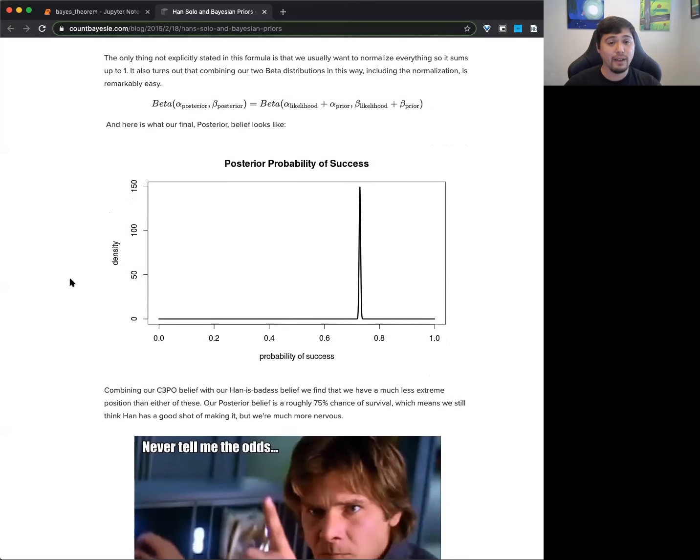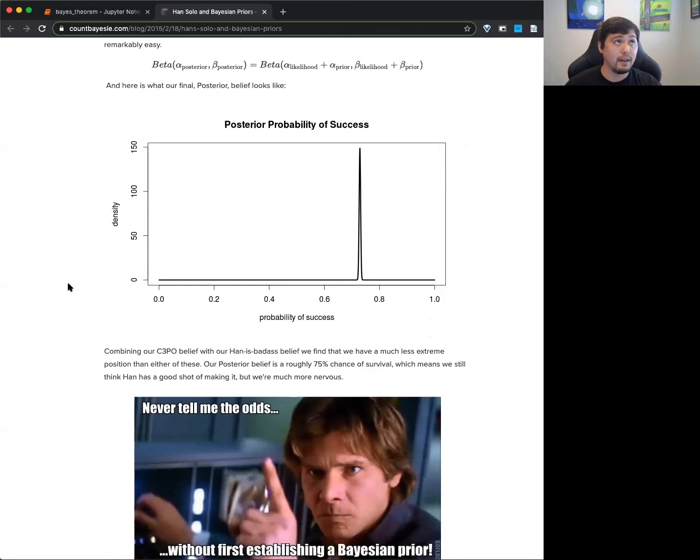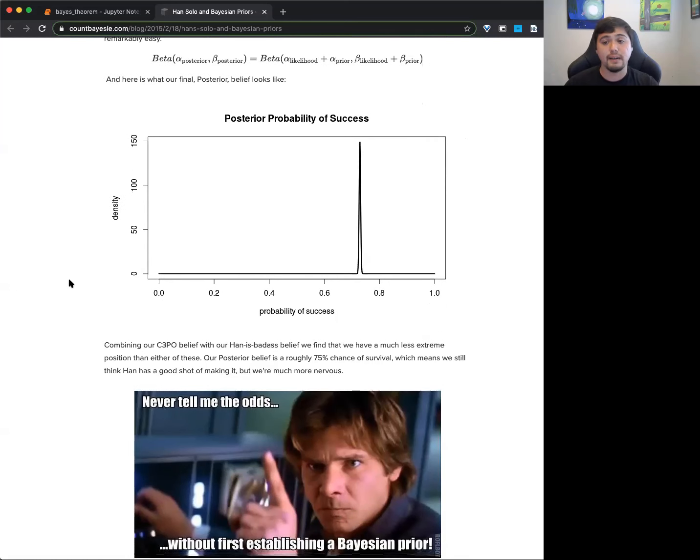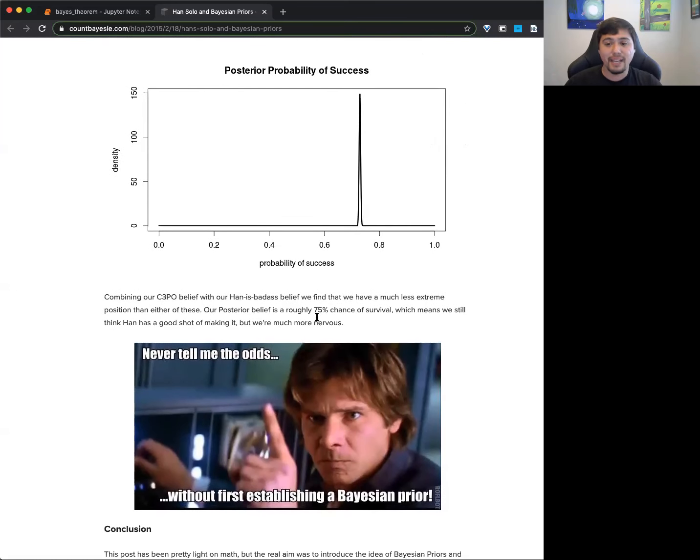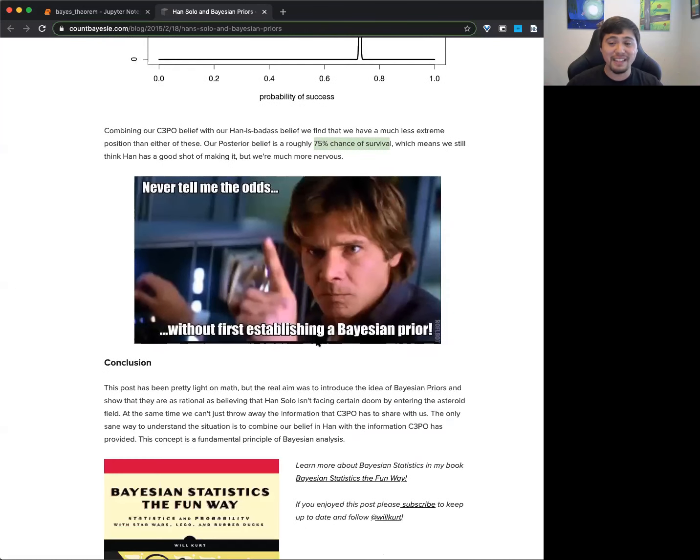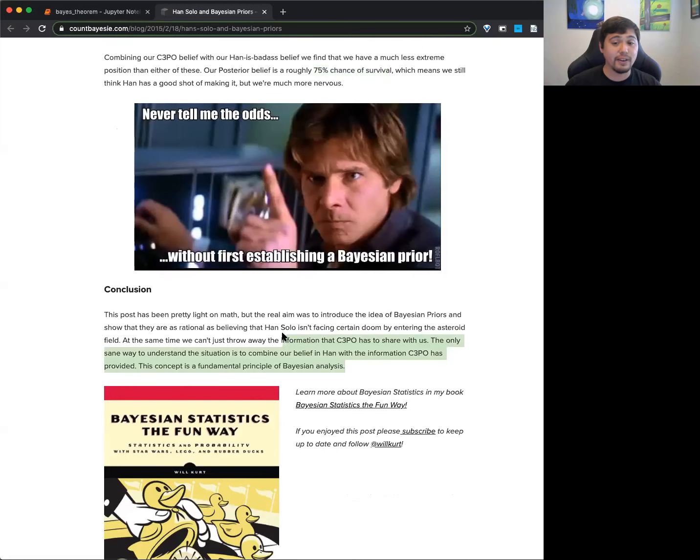So after we talk about Bayesian statistics, Bayes' theorem basically ends up being about a 75% chance of survival, based on the numbers this person assigns for how good a pilot Han Solo is. Oh, that's not bad. It's enough to keep you on the edge of your seat during a movie. They're going to be fine, but you're like, oh, maybe not. I thought it was a really interesting one, and it's a great read.